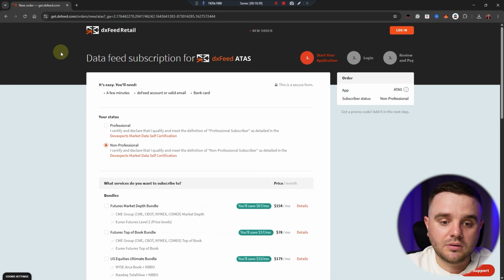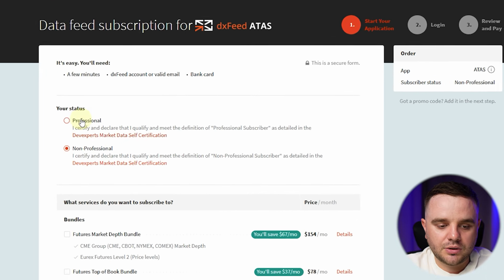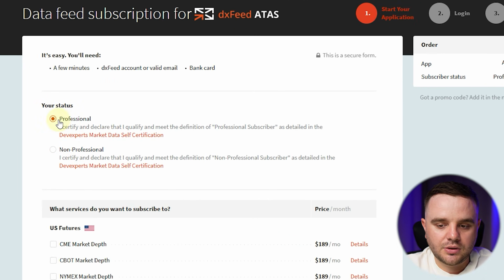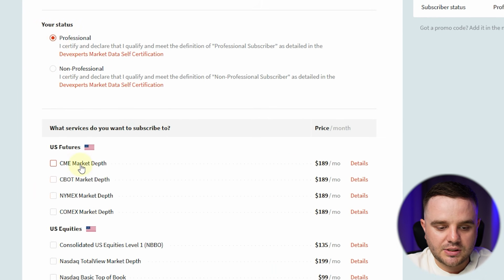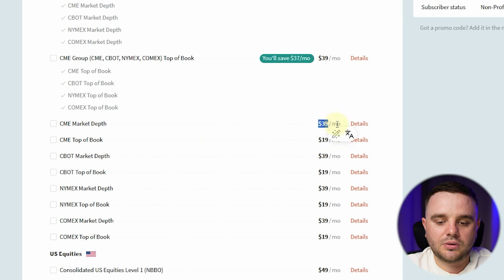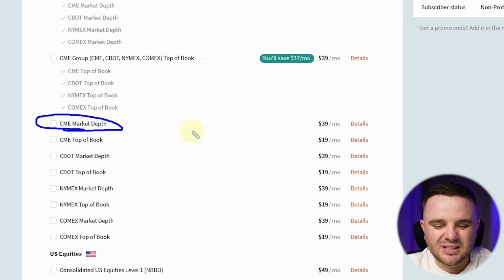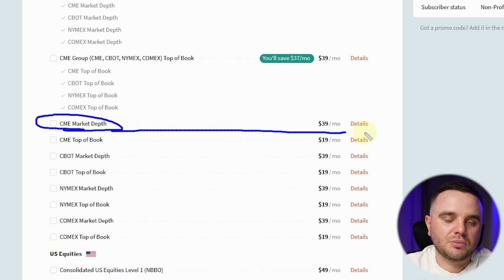They work really well. You can build a heatmap also with this data. Pay attention, choose non-professional, because if you buy professional, you will pay, as you can see, CME market depth 189. But if you're non-professional, you can buy it for 39. I personally, as you know, trade the Nasdaq index because I do scalping. In scalping, you don't need many instruments. You must focus. I buy this data.